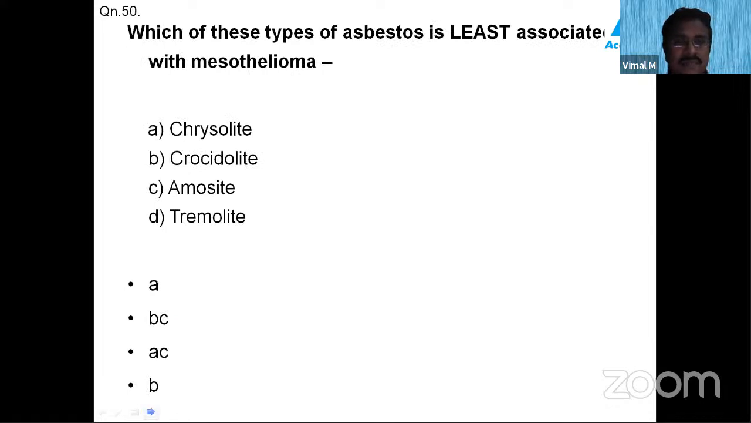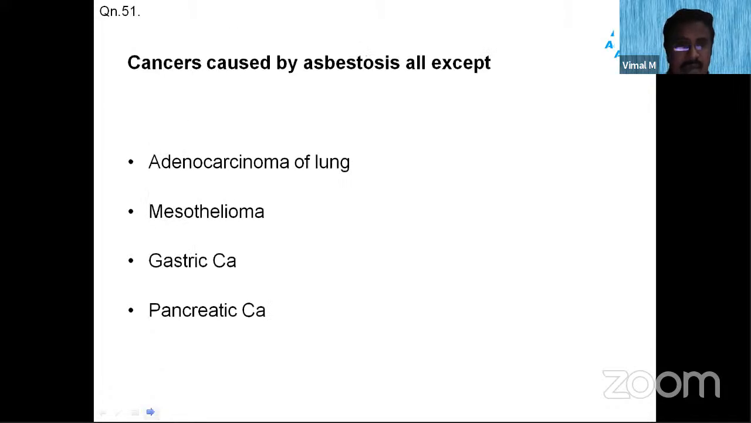Let us solve this question. Which of the types of asbestos is least associated with mesothelioma? They are asking which type of asbestos is least associated: chrysotile, crocidolite, amosite, or tremolite. The options are A, BC, AC, or B. Next: cancers caused by asbestosis, all except adenocarcinoma of the lung, mesothelioma, gastric carcinoma, and pancreatic carcinoma.